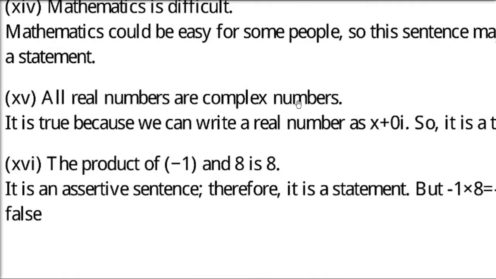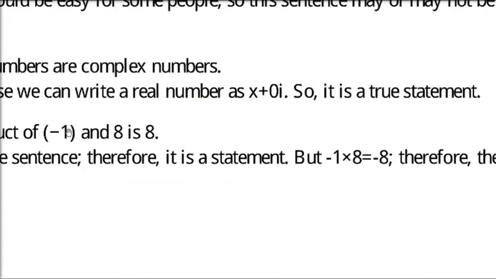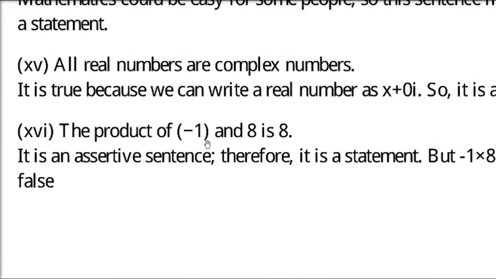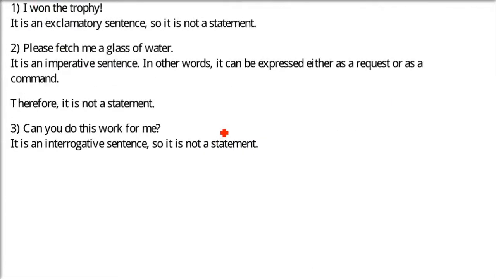All real numbers are complex numbers. First thing is, real number you know, complex number you know. That means this is a statement. There is no question mark, there is no exclamation mark. So it's a statement. But real number, if you take any real number, you can always write it in x plus 0i form because a complex number is of x plus yi form. Y can be 0 always. So it is true. The product of minus 1 and 8 is 8. That's wrong. Minus 1 into 8 is minus 8. But still it's a statement because it's an assertive sentence. The answer may be wrong. The statement may be false, but it is a statement.